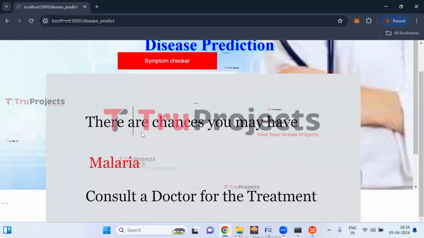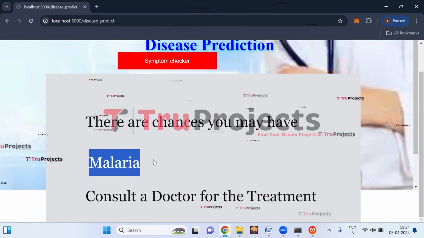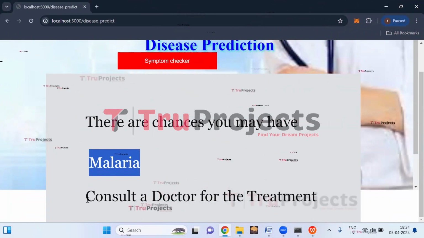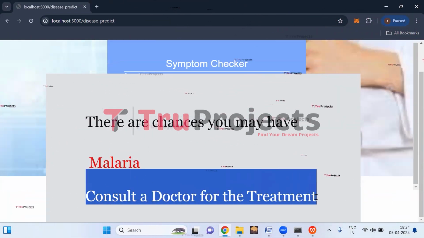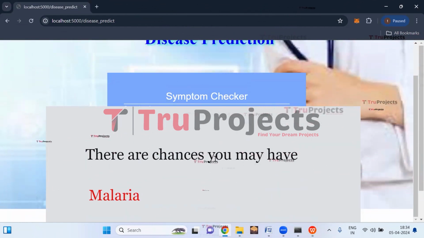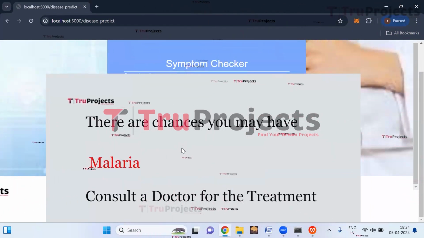So here we can see there are chances you may have malaria. So based on the symptoms provided, the person can have malaria. So it is better to consult a doctor for the early treatment. So in this way, by entering these symptoms, we can predict the type of the disease.